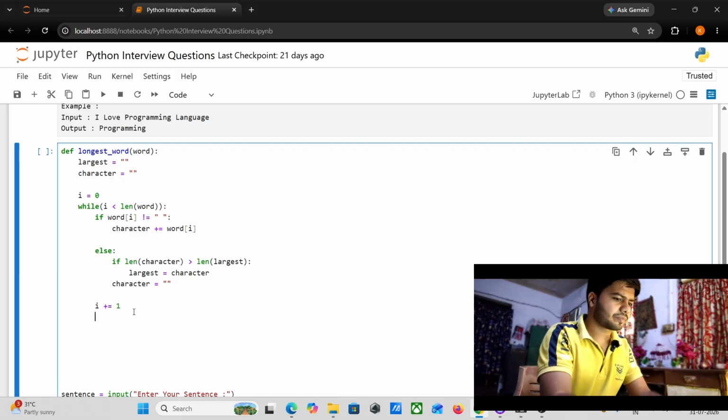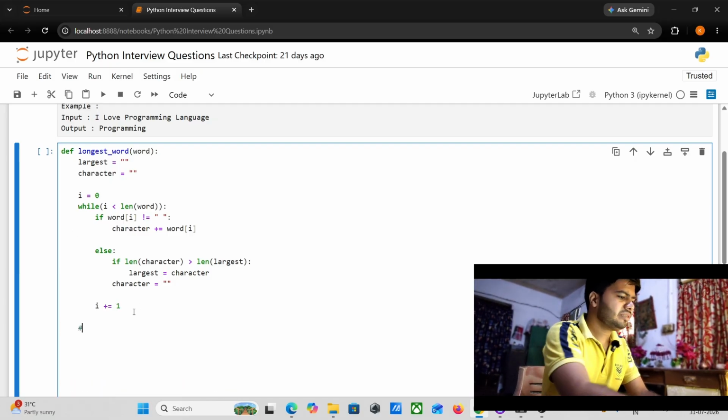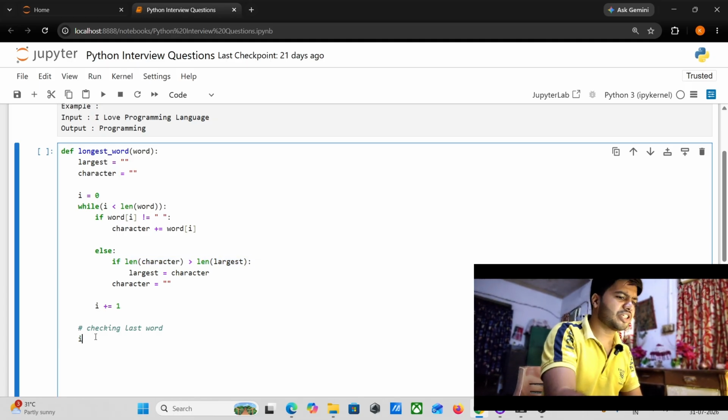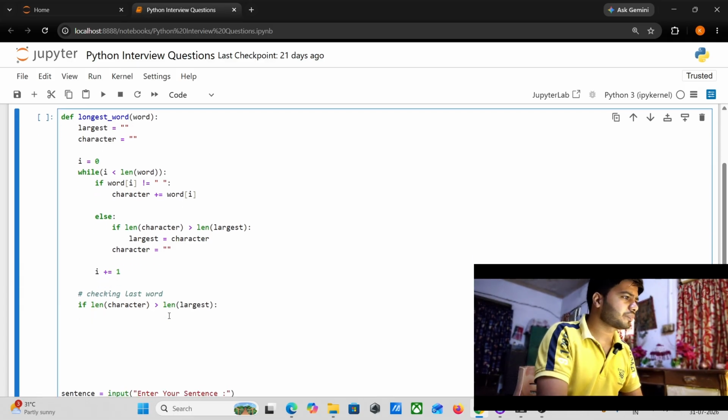And for checking the last word, I will check with the help of an if condition. I will copy this and paste it over here, like this.